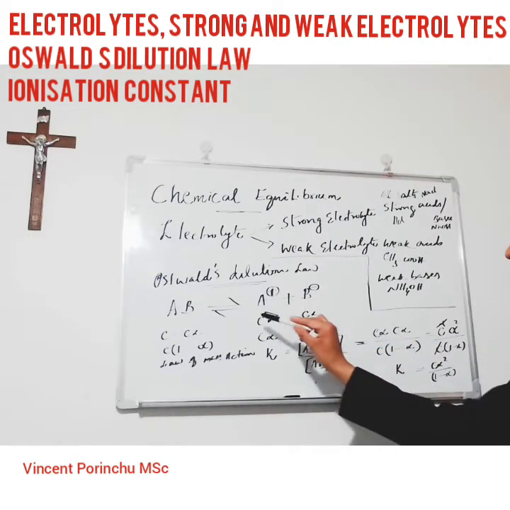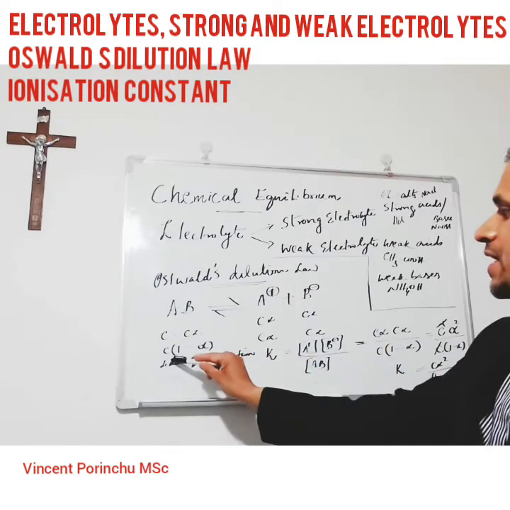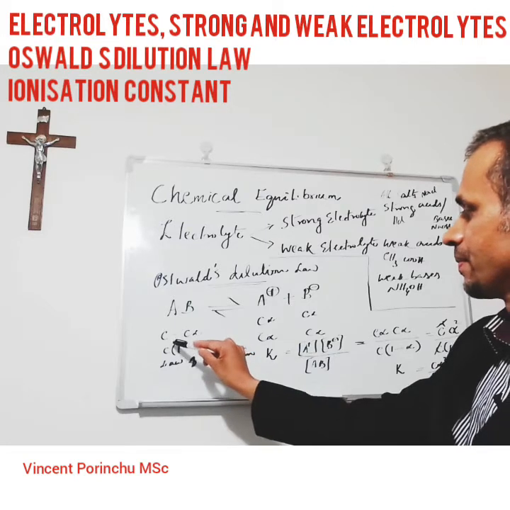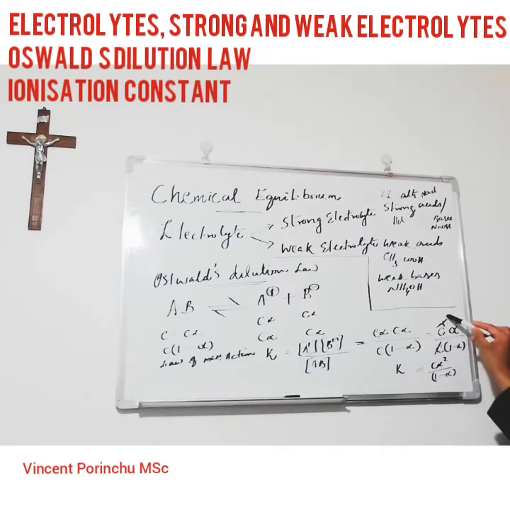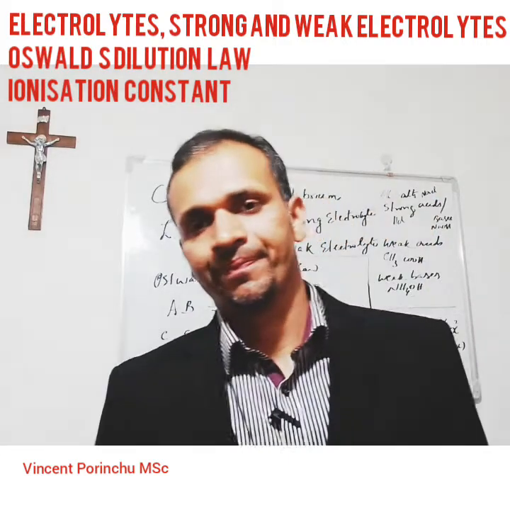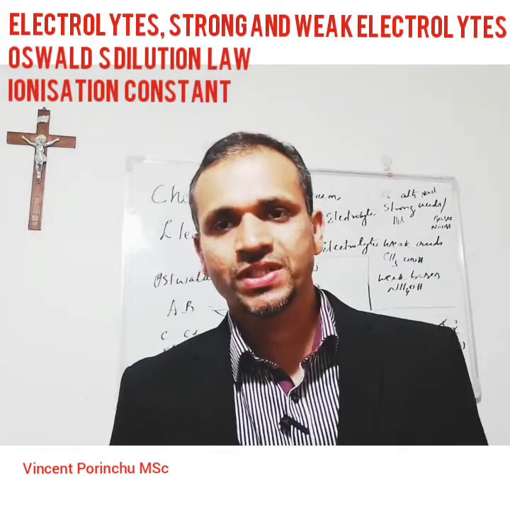A plus is C alpha, B minus is C alpha, and AB is C times 1 minus alpha. Substituting, we get C square alpha square divided by C times 1 minus alpha. Canceling one C, we get K equals C alpha square divided by 1 minus alpha. This is the mathematical representation of Ostwald's dilution law.